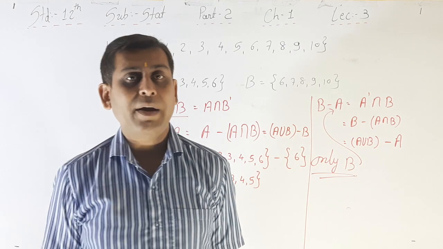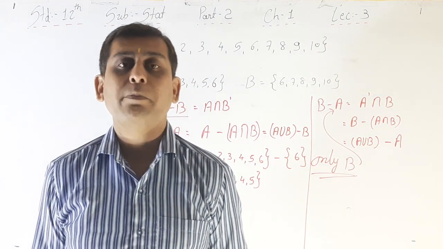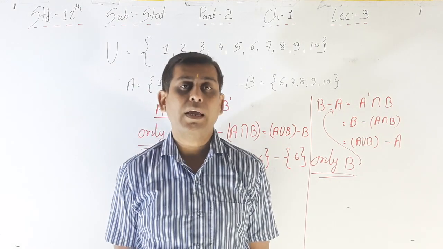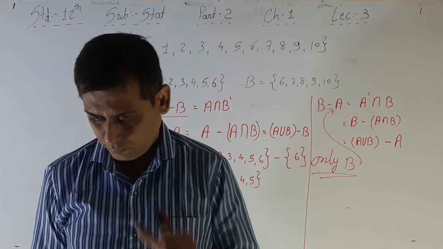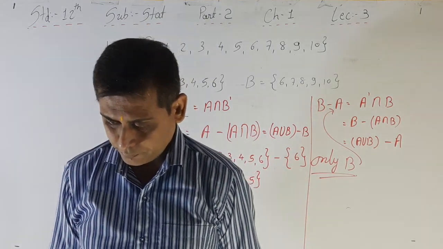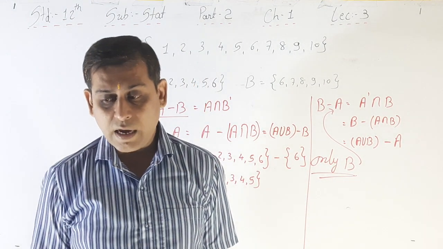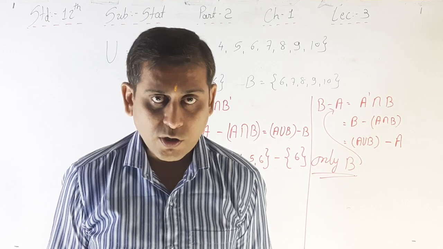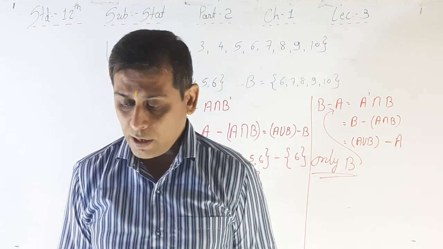Okay, so A minus B is equal to only employee A is present, and B minus A is equal to only employee B is present among the two employees A and B. Please write down both the Venn diagram as well as the definitions and all these formulas in your example book.